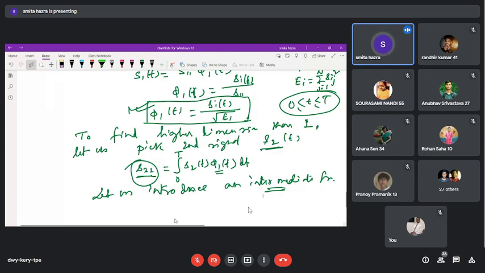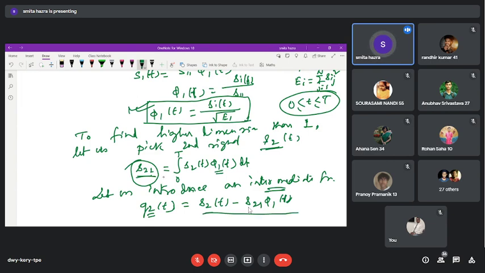If this intermediate function is non-zero, then obviously, except for the S2 1 component, someone else is there who will complete the total definition of S2. Let us indicate this intermediate function as g(t), with respect to the second input. So g2(t) is equal to S2(t) minus S21 phi 1(t).